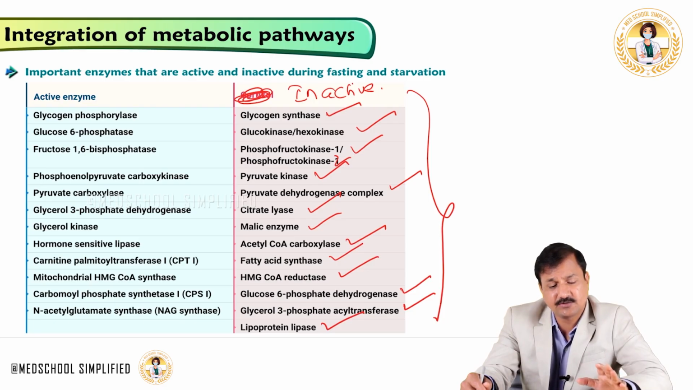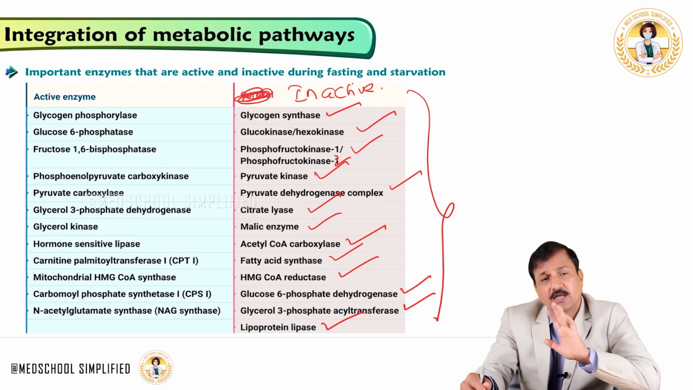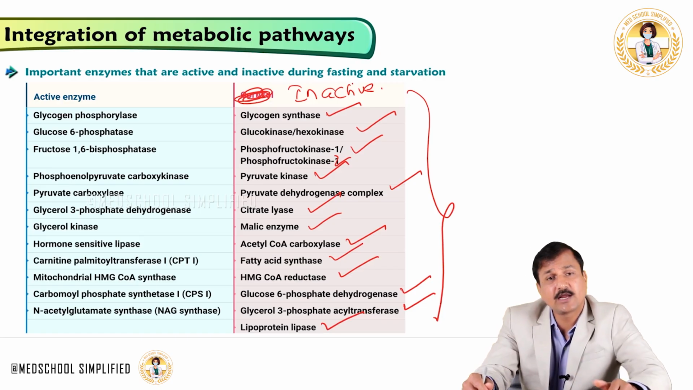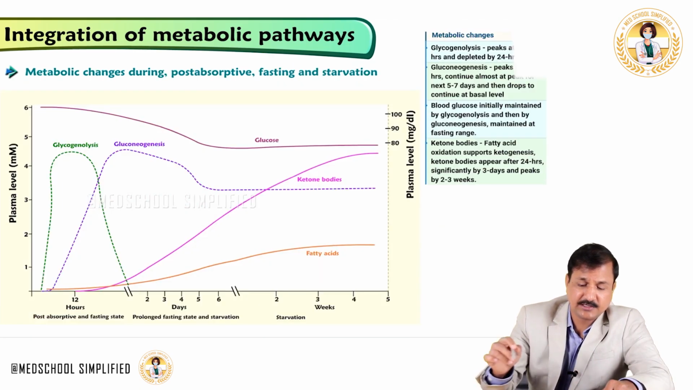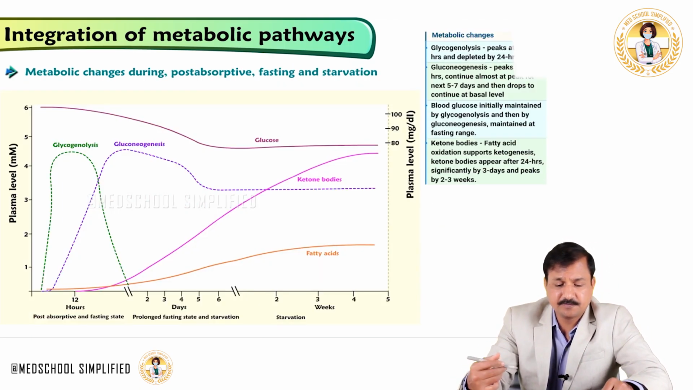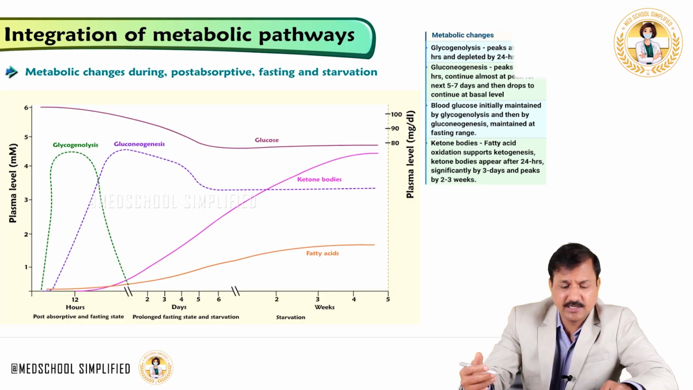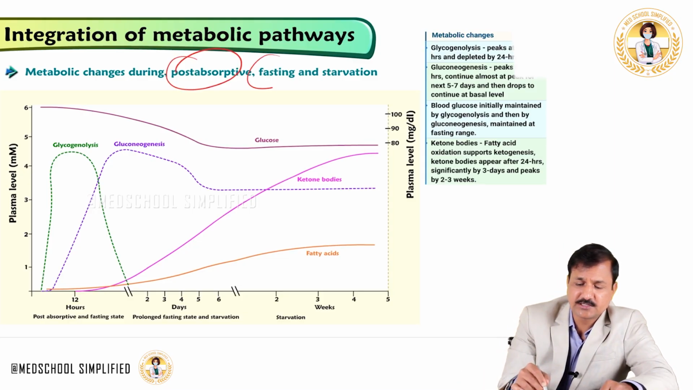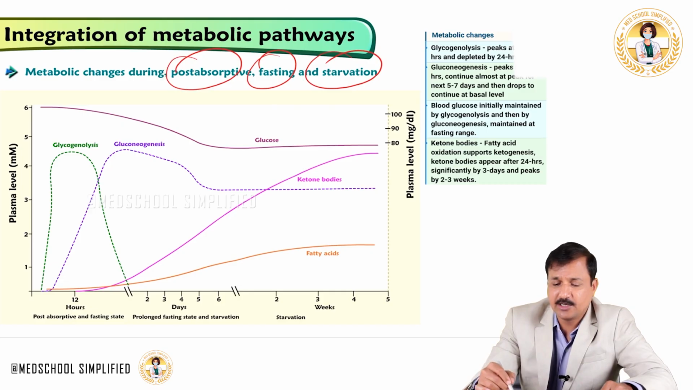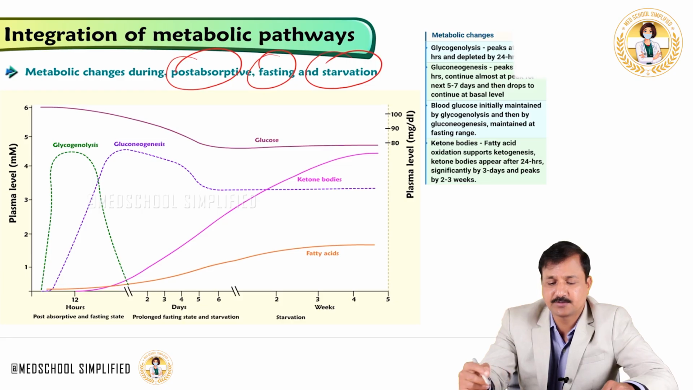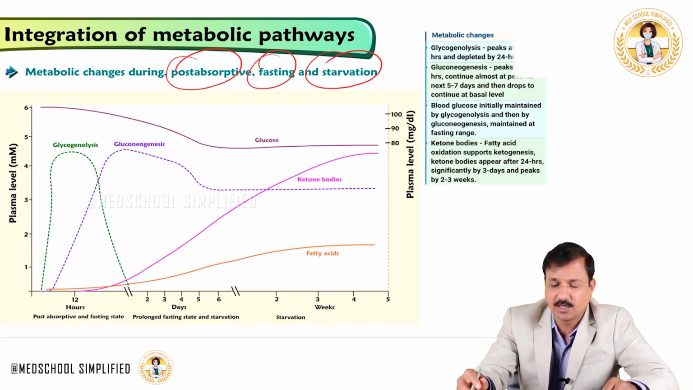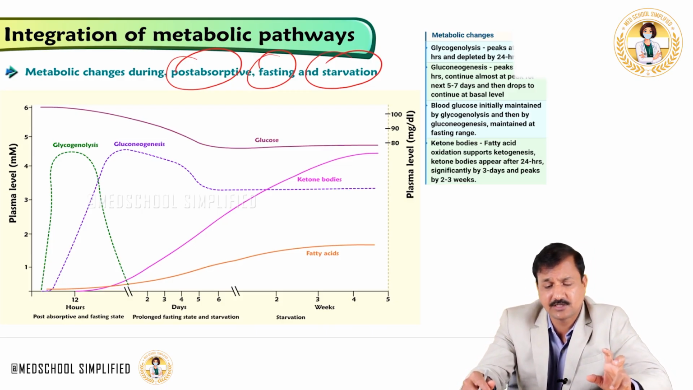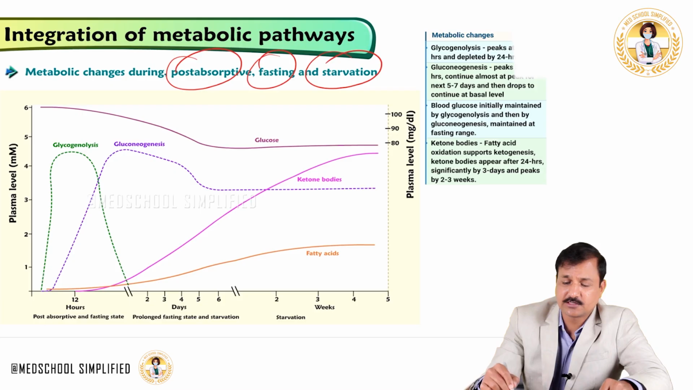So any enzyme that is activated by glucagon, epinephrine or cortisol is active. Any enzymes that are activated by insulin will be inactive right now. Remember that point. So that is all about integration of metabolic pathways during post-absorptive fasting and starvation. The metabolic changes here: glycogenolysis peaks at 12 hours and is depleted by 24 hours. Gluconeogenesis peaks by 24 hours, continues at almost peak for another 5 to 7 days, and then drops to continue at some basal level.